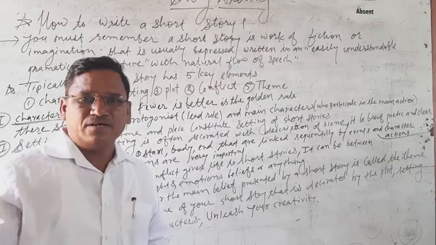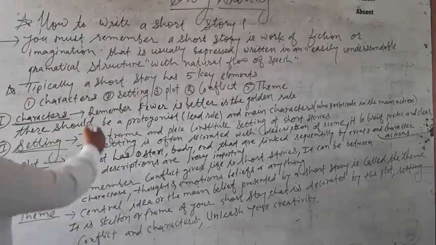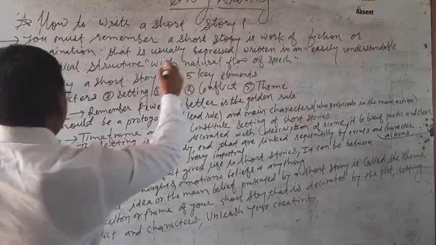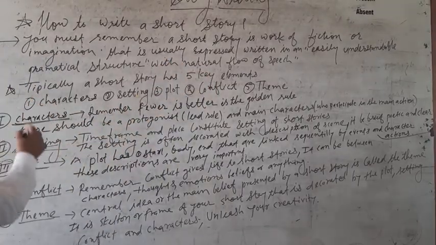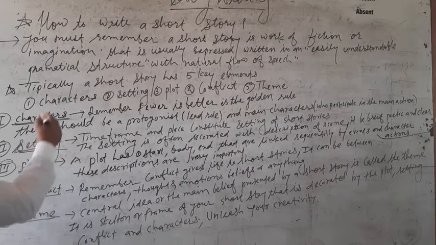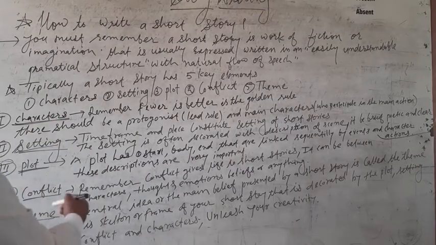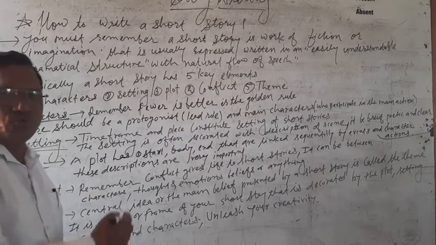Then you will get the 5 marks. So this is the way to write a short story, and these are the 5 elements, so you should keep them in mind.